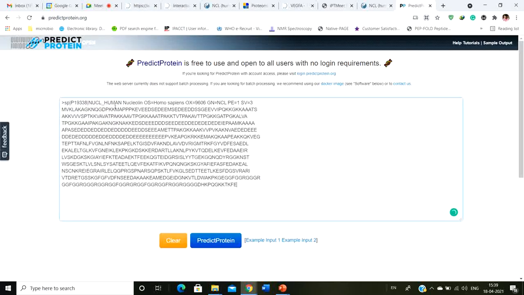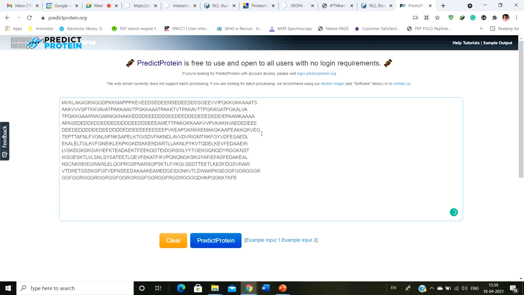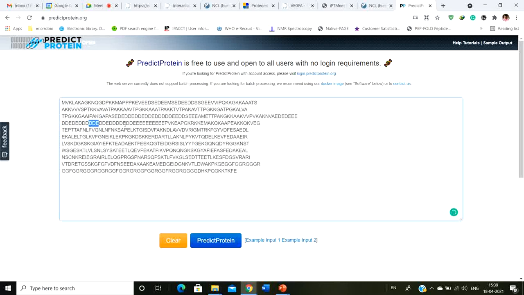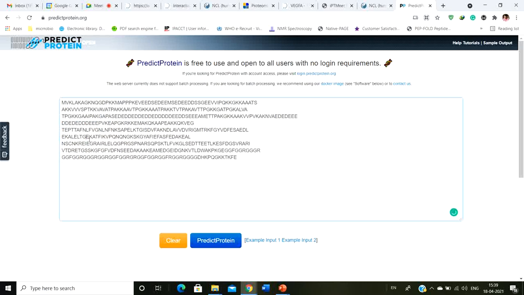The first thing is that you have to upload the protein sequence in one letter code. Now of course this is a known protein, but let me make this protein unknown.